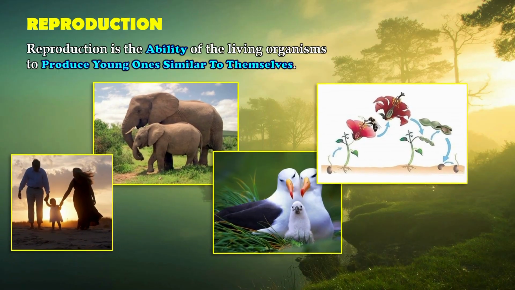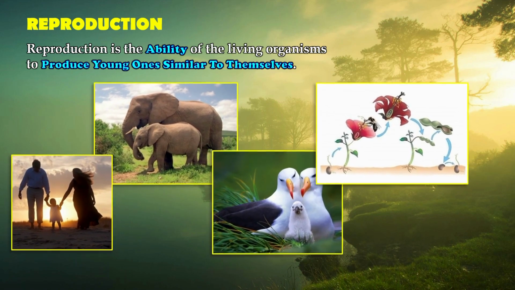Reproduction ensures that a species continues to exist from one generation to the next. Without reproduction, living organisms would disappear over time. So, reproduction helps in maintaining life on Earth by allowing all species to produce their own kind.